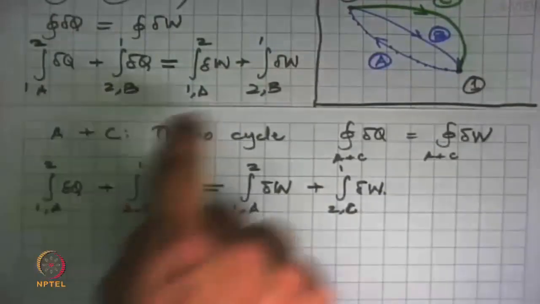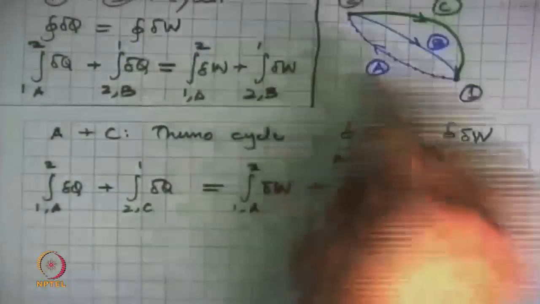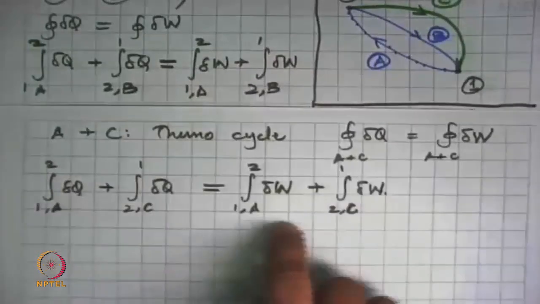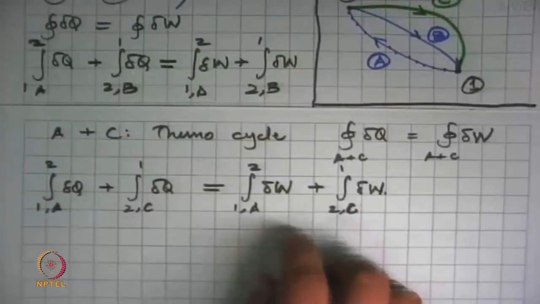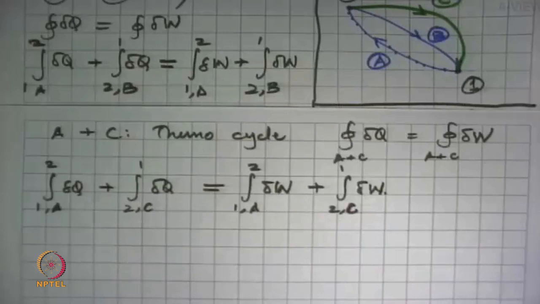The first one for A plus B, the second one for A plus C. And what we'll do now is subtract these two equations. It doesn't matter which way we subtract.